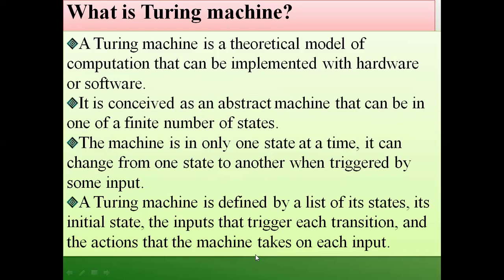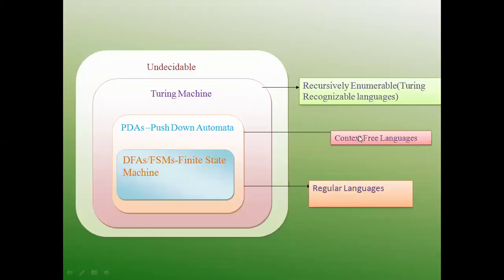A Turing machine is defined by the list of its states, the initial state, the input that triggers each transition, and the action that the machine takes on each input. This is a Turing machine. This is simply how to understand it.